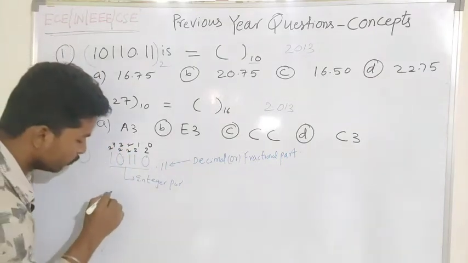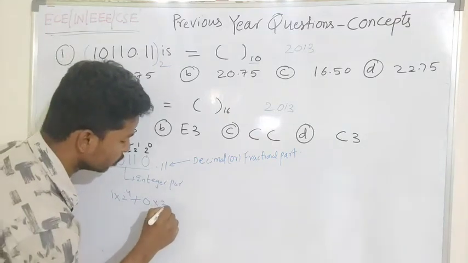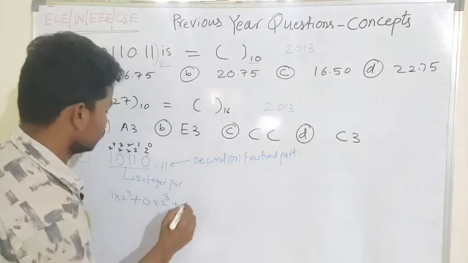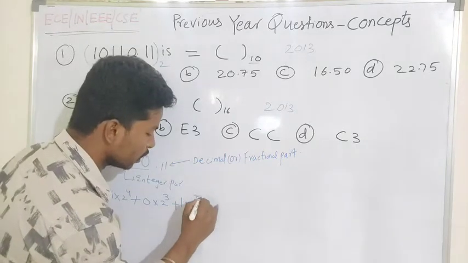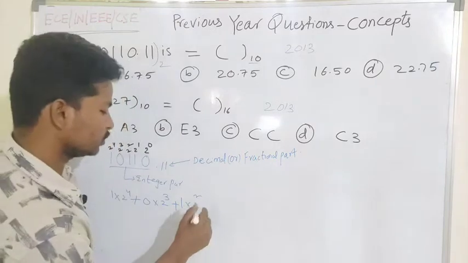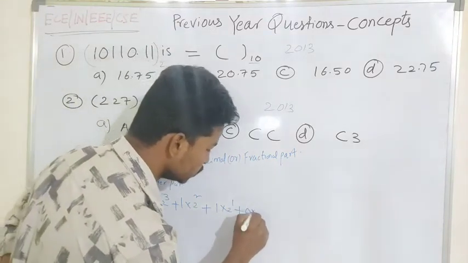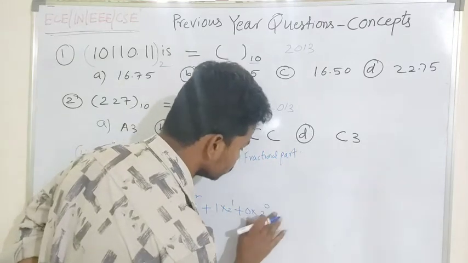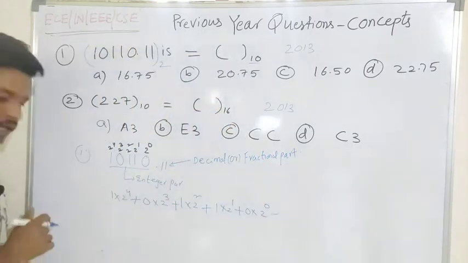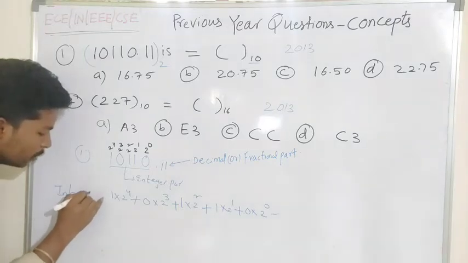So 1 into 2 to the power of 4, plus 0 into 2 to the power of 3, plus 1 into 2 to the power of 2, plus 1 into 2 to the power of 1, plus 0 into 2 to the power of 0. This is the integer part.